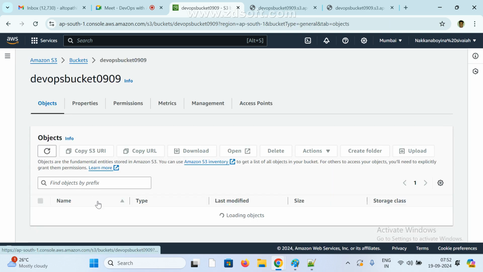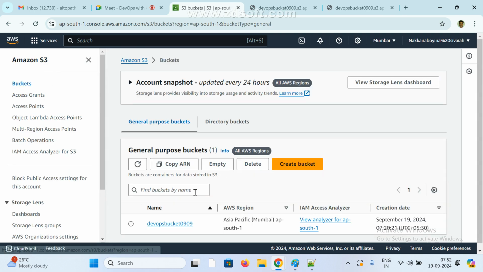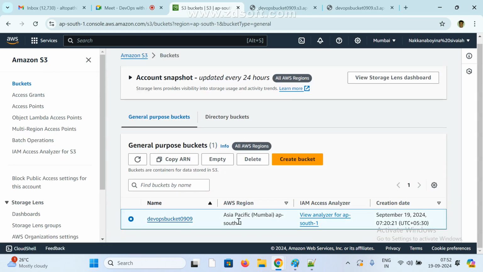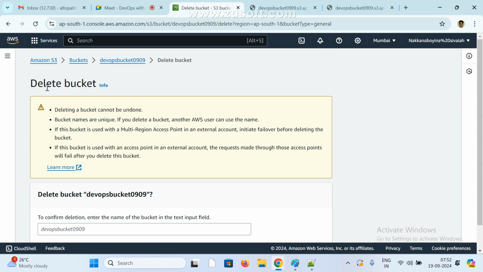Now go to your bucket name and select your bucket. Now we can delete your bucket. See here, we don't have any other option. Deleted bucket cannot be undone.